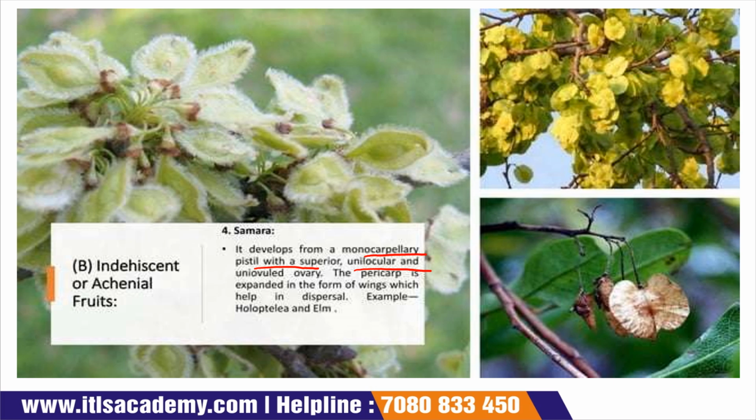For example, Holoptelea and Ulmus are examples of the samara. See, in samara, their pericarp shows just like wings, and they are developed from a monocarpellary pistil, and they have a superior, unilocular and uniovuled ovary.